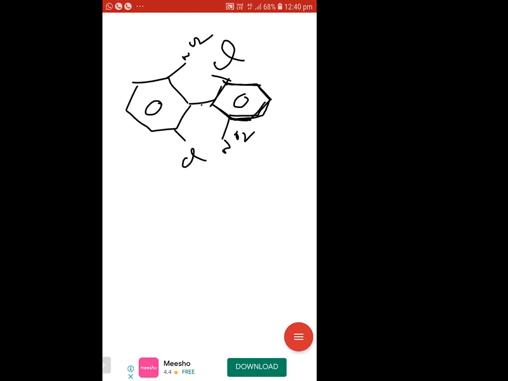Always this is away from you, or otherwise they will give it like this with a broken wedge and a solid wedge, the groups attached using broken wedge and solid wedge. This symbol represents that this part is away from you. So always bring it down like this. Which part? The group away from you. The group away from you should be down.